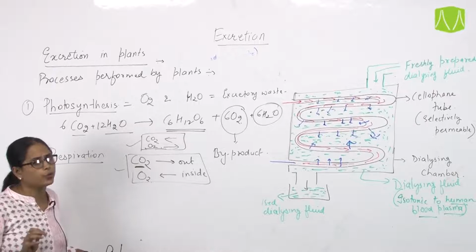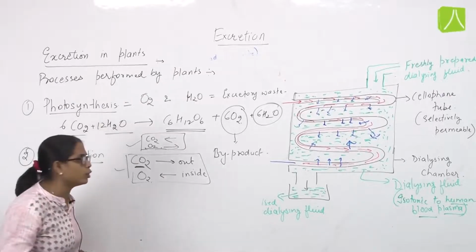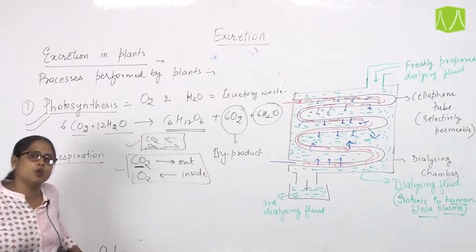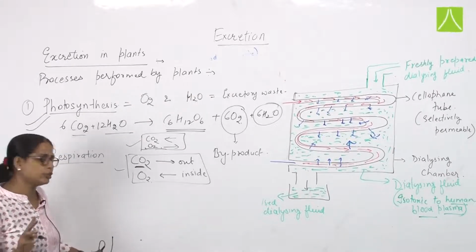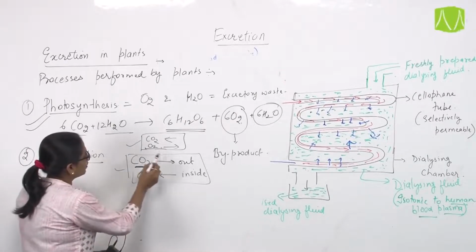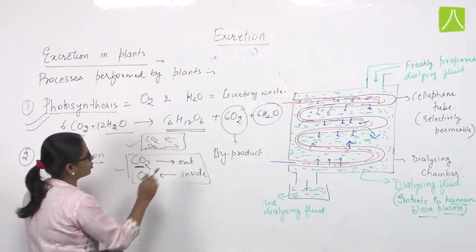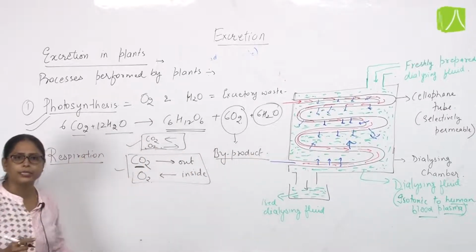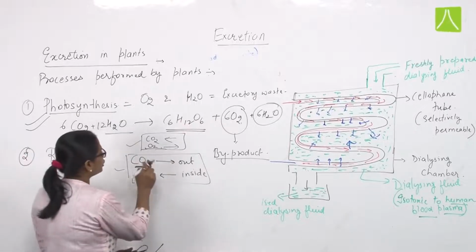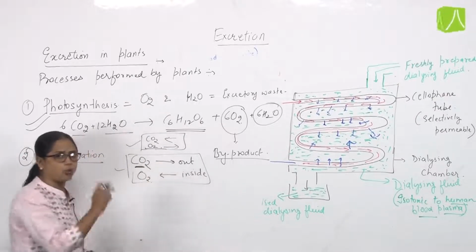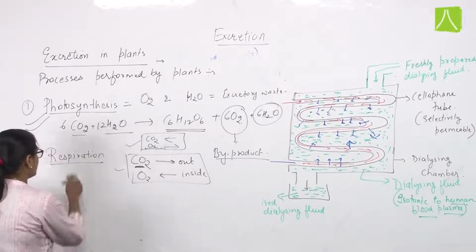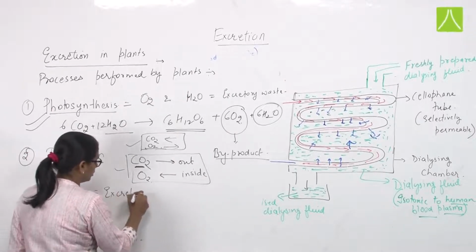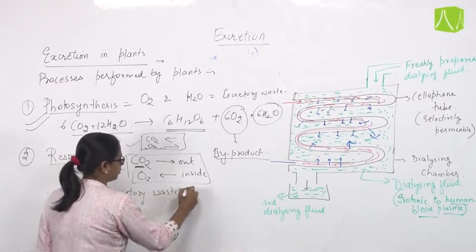But during daytime, another extra process is going on in the plant, that is photosynthesis. Through photosynthesis, the plant is absorbing carbon dioxide and releasing oxygen. So the oxygen which is released in the process of photosynthesis is considered a byproduct by the plant, but the CO2 which it respires out through respiration, during respiration, the CO2 is the excretory waste product.